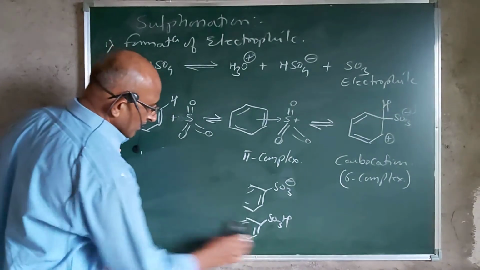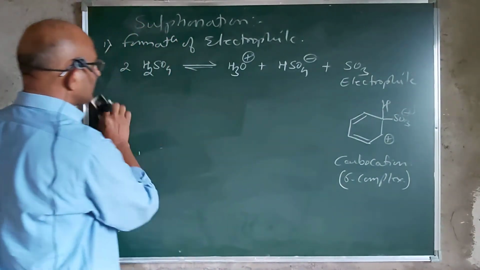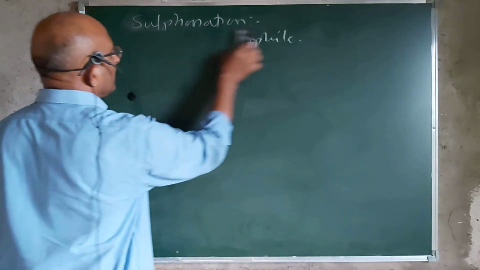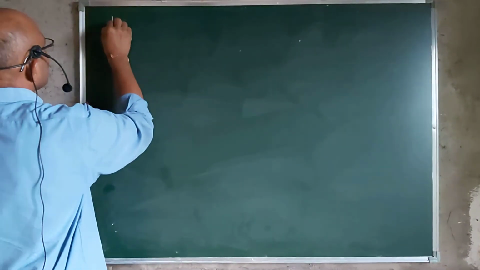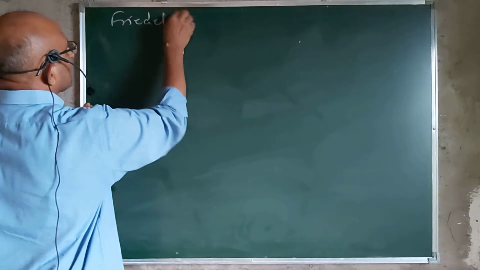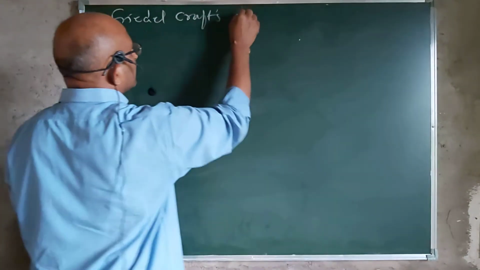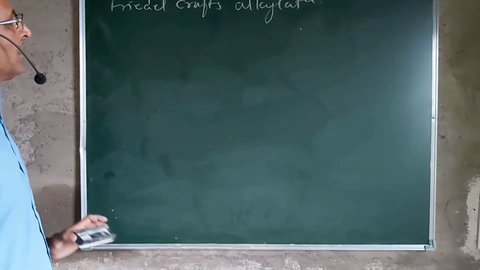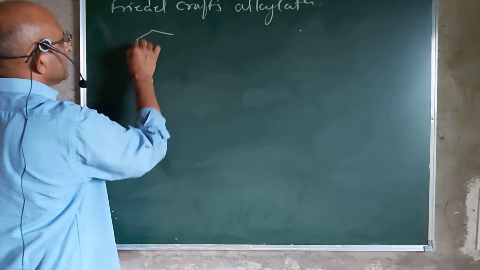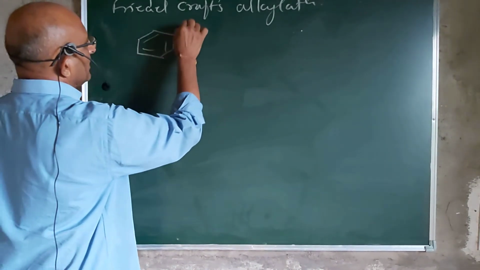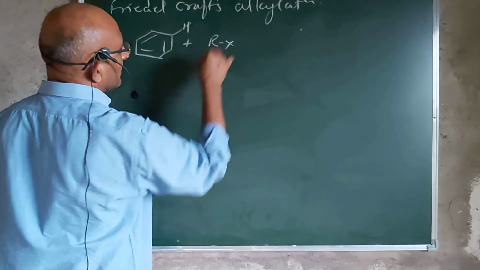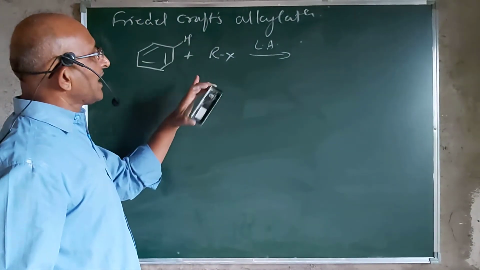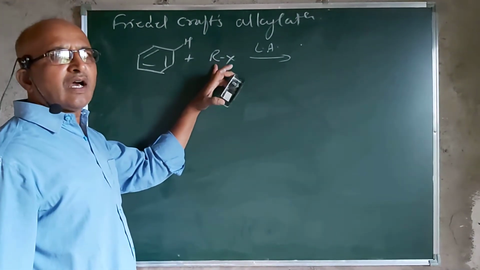In the same way, we can also deal with the next reaction, that is the fourth reaction, Friedel-Crafts alkylation. In this reaction, again in the same way, benzene reacts with an alkyl halide in the presence of a Lewis acid, and this hydrogen atom is getting substituted by the alkyl group.